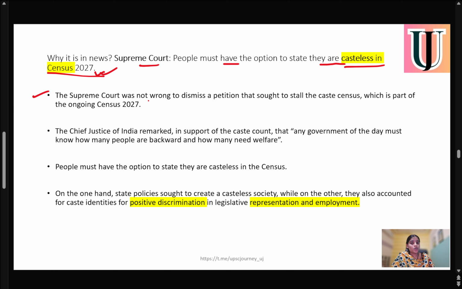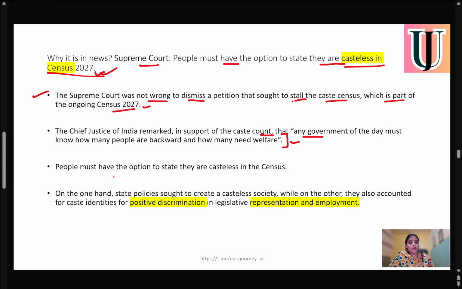At the same time, the Supreme Court was not wrong to dismiss a petition that sought to stop the caste census, which is a part of the ongoing census, because Justice Suryakant remarked that any government of the day must know how many people are backward and how many need welfare. At the moment we are not aware of who actually needs welfare. So for that we need to know the actual figures of caste, that is, how many people belong to the Scheduled Castes, SC or ST or OBC. For framing policies and providing welfare, the government needs proper data on all the castes.